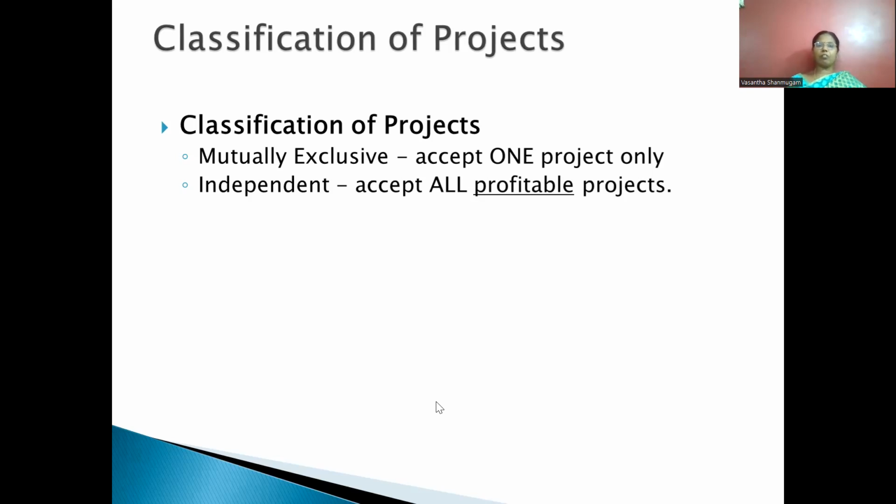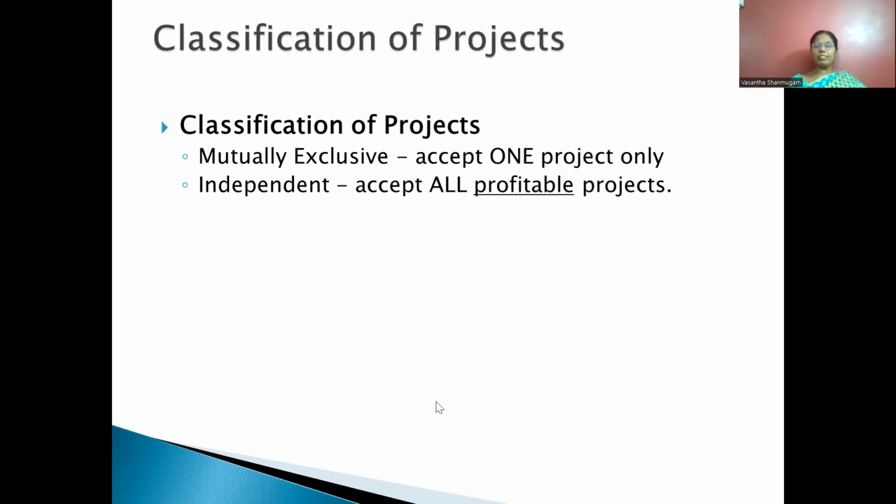Next is an independent project. We can go for accepting all the profitable projects. But in the case of a company, they have limited resources, limited capacity. In that case, they cannot accept all the projects, even though they generate income. So what they will do, they will make it plan 1, plan 2, plan 3, and they will evaluate which is giving the highest return or the shortest period within which they are able to generate returns.